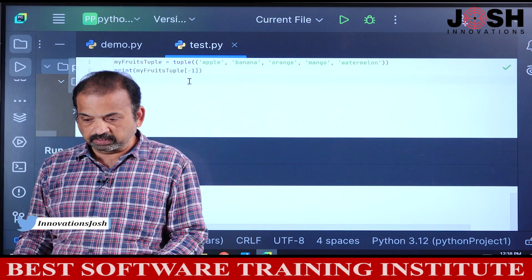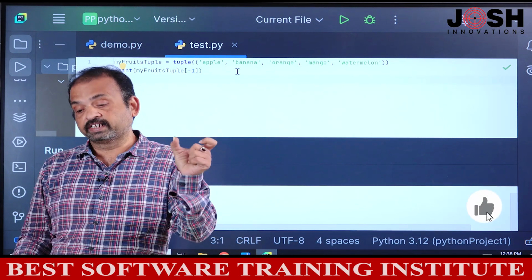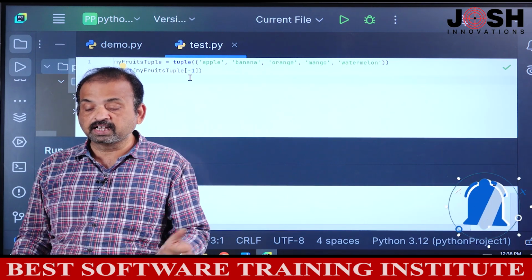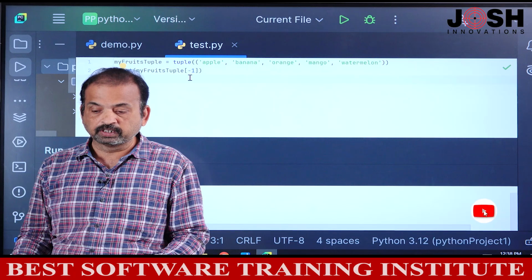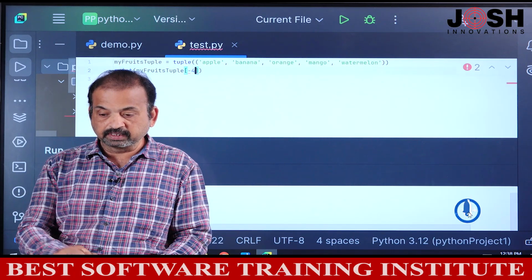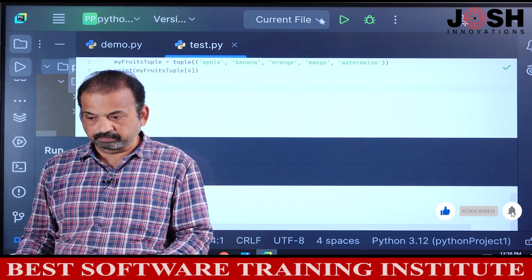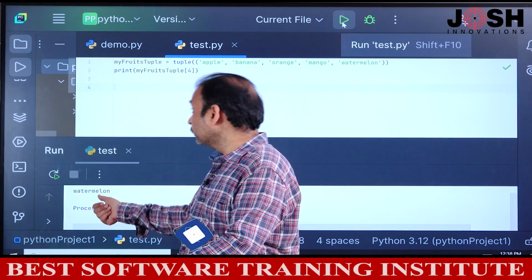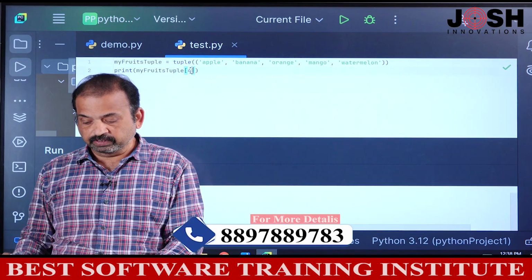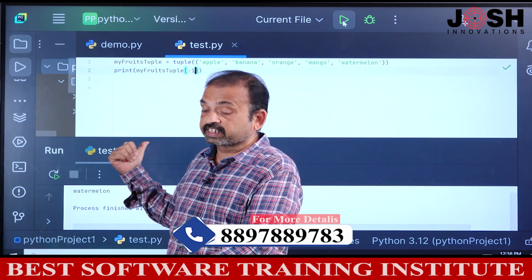There is one more way. One is positive index number, one is negative index number. Another way is to find out the length and give -1. See, for example, I want to find out the last item by using a positive index number. So, this is 0, 1, 2, 3, 4. When I give 4 here, it will print the last item, that is watermelon. And by using a negative index number we will give here -1, and it will print the last item. This is the second way.